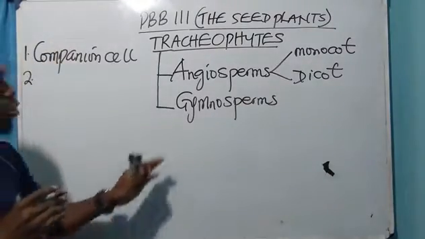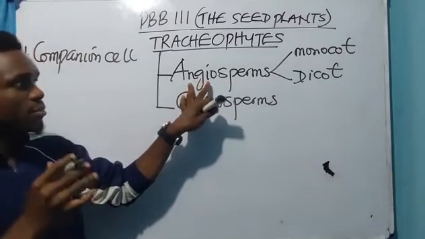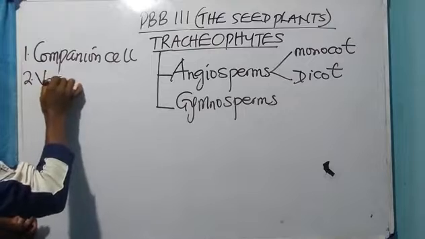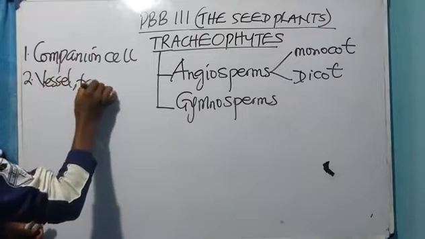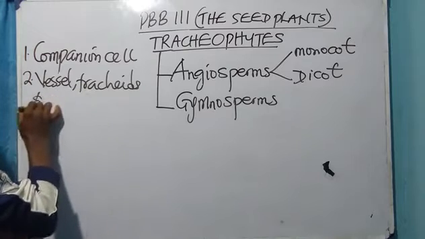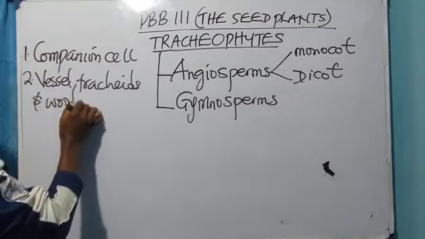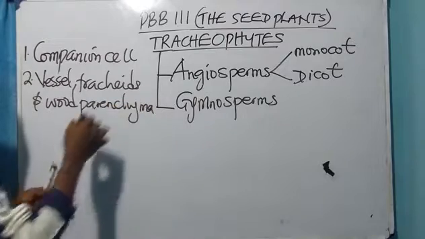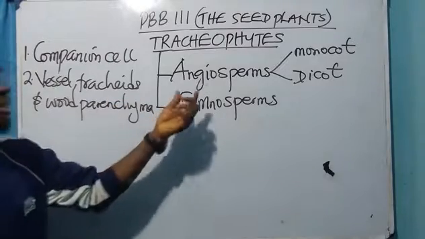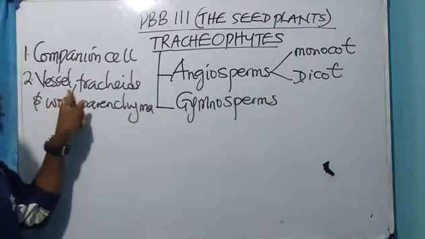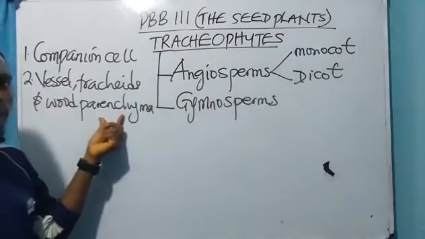Number 2. The xylem present in the angiosperms possesses vessel, tracheids, and wood parenchyma.